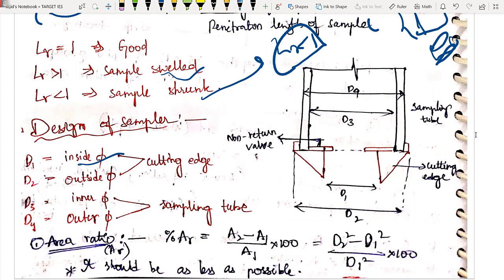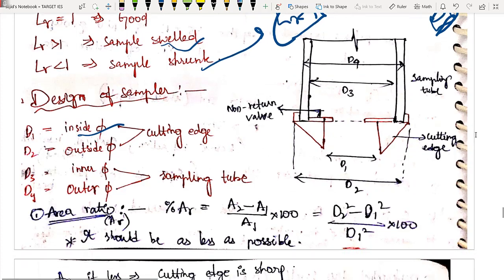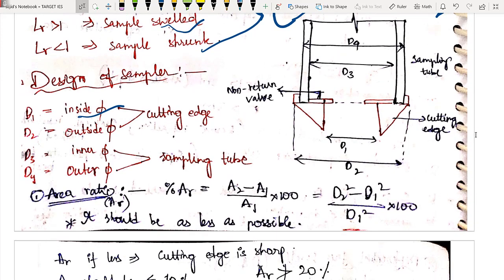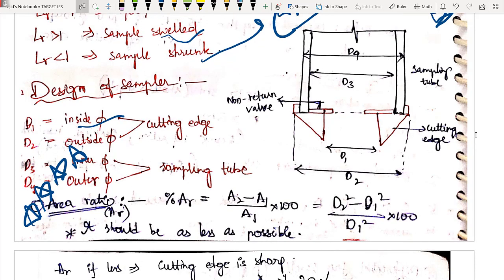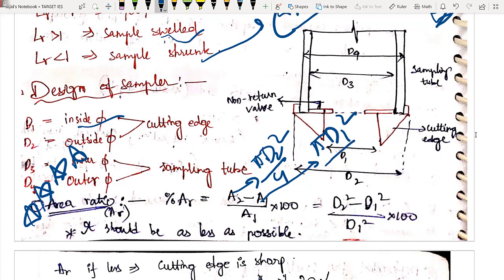Here I am introducing you the very first important formula. Important formula, give it 5 star again. Area ratio is nothing but (A2 minus A1) by A1 into 100. A2 is pi D2 square by 4, and A1 is pi D1 square by 4, so (pi D2 square by 4 minus pi D1 square by 4) divided by pi D1 square by 4.